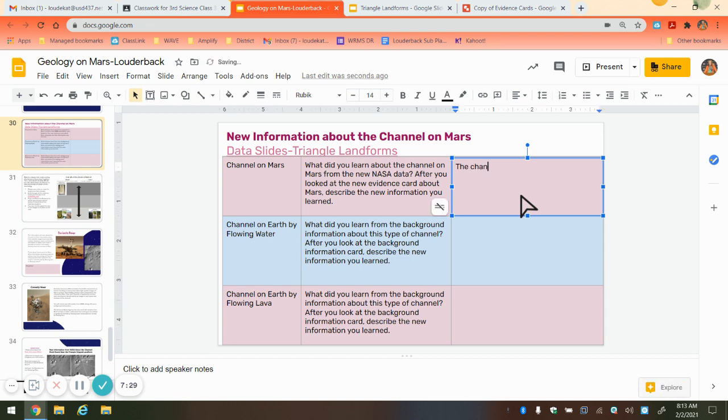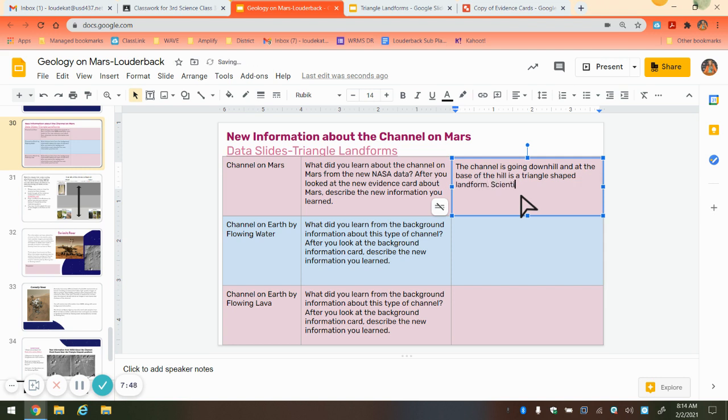That the channel is going downhill, and at the base of the hill is a triangle-shaped landform.